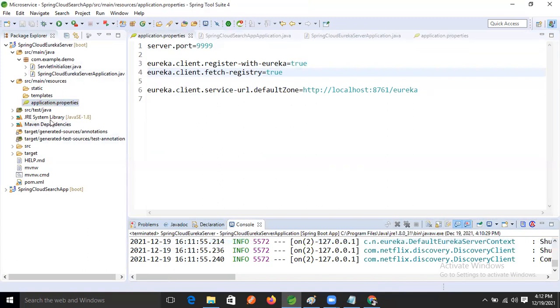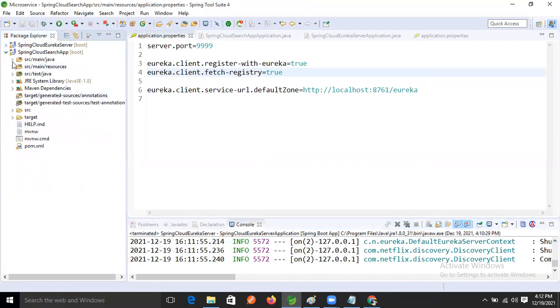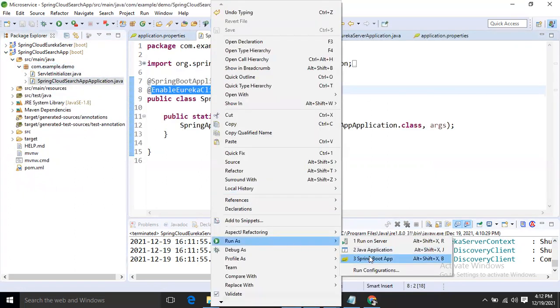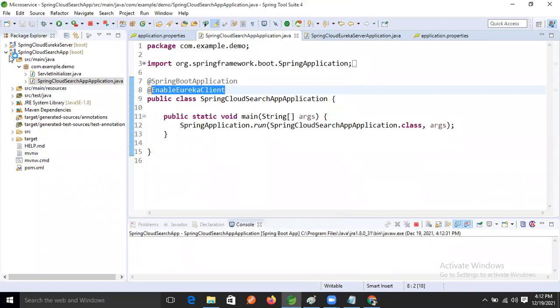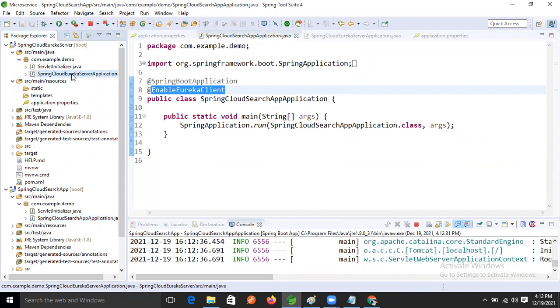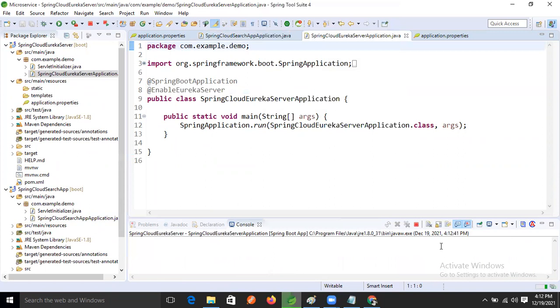So again, what will we do now? Come into the search application. Now start it again. Run this application. Now open this one, right? Now right click, run this one.